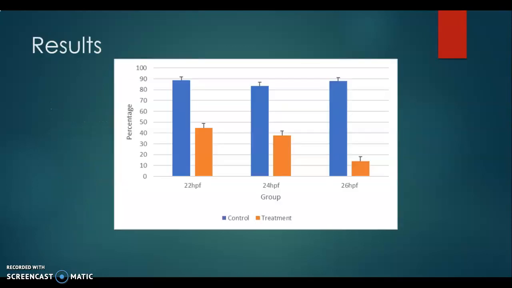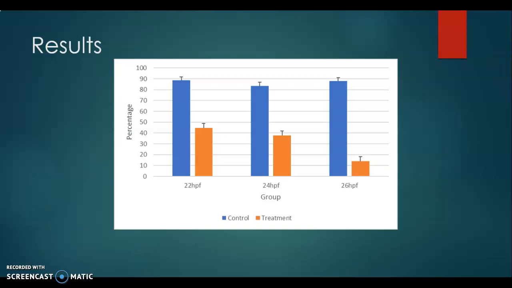So the results, this is my figure 1. They all were significant. Each value was significant, but the most significant we found was the 26 hours post-fertilization. The blue bar represents the control groups. The orange bar represents the treated groups, the alcohol-treated groups, and the y-axis is the percentage that exhibited the behavior